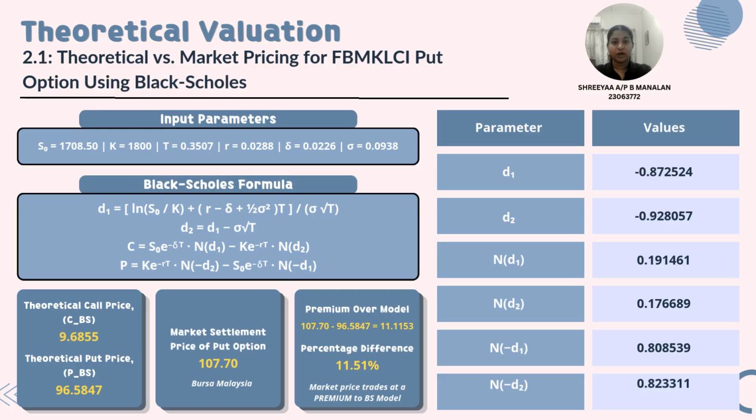Using these values, we obtain the corresponding cumulative normal distribution values and substitute them into the Black-Scholes put pricing formula. The theoretical put option value was calculated to be 96.58, while the observed market settlement price from Bursa Malaysia was 107.70. This gives a difference of approximately 11.12 index points or 11.51%. Since the market price is higher than the Black-Scholes theoretical value, the option is trading at a premium relative to the model estimate.